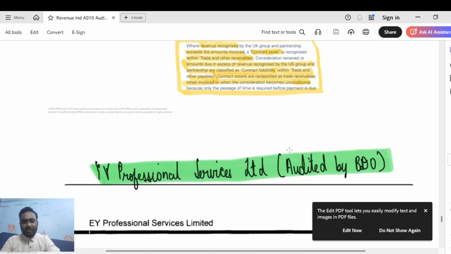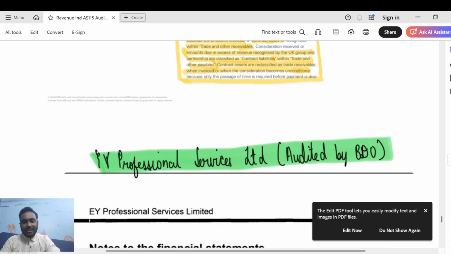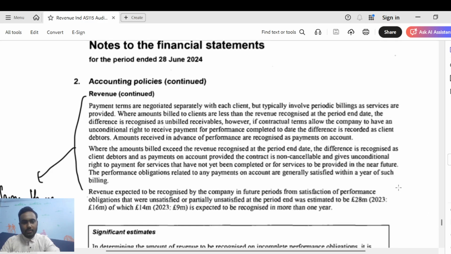Next, coming to EY Professional Services Limited. Again, EY, an audit firm, is audited by another audit firm, BDO, which is again an audit firm. So, just coming down below, guys, this is more or less similar to what is there in KPMG's annual report. I'm not reading that again, you can read it out of your personal interest. Just one more point which was good actually in this, which is very clearly elucidated here. I just want to go down to that.